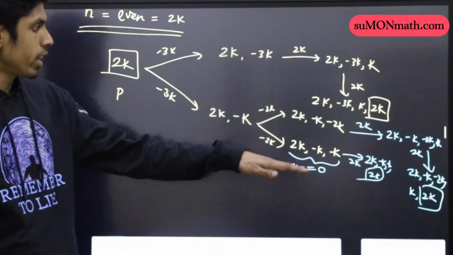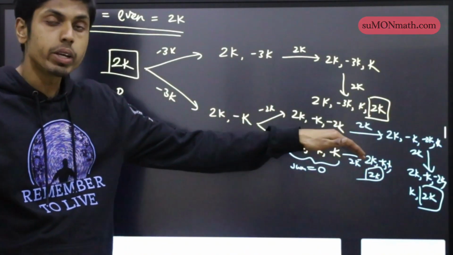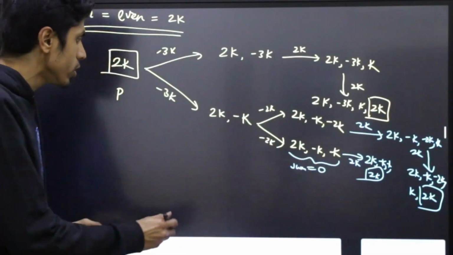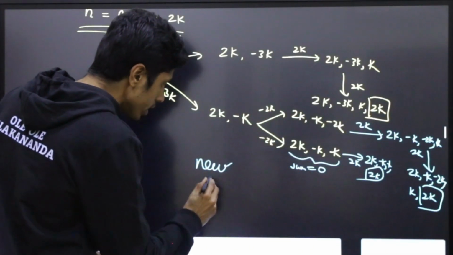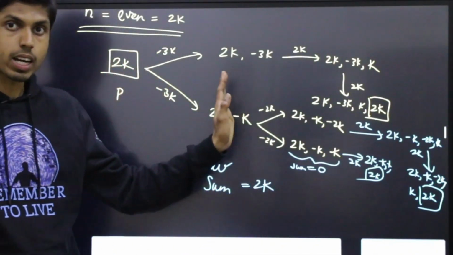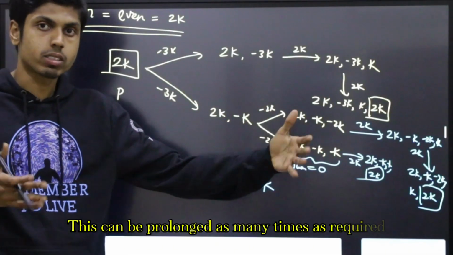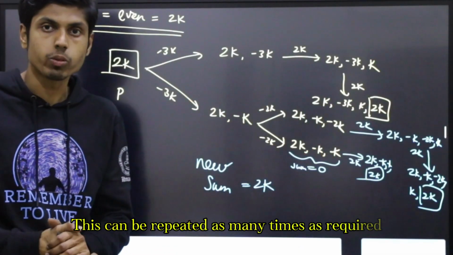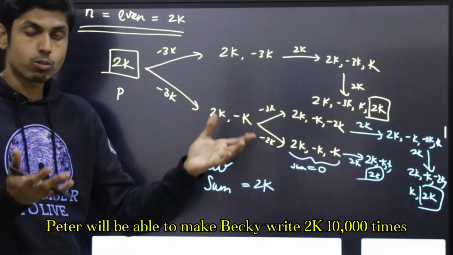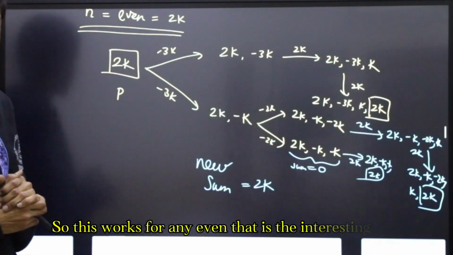Therefore, in any scenario, whatever the way Becky follows, Peter will be able to generate one other 2k, and also the new sum in each of these cases equals 2k, and the entire process starts from there once again. This can be repeated as many times as required, and therefore Peter will be able to make Becky write 2k 10,000 times or as many times as required. So this works for any event. That is the interesting part.